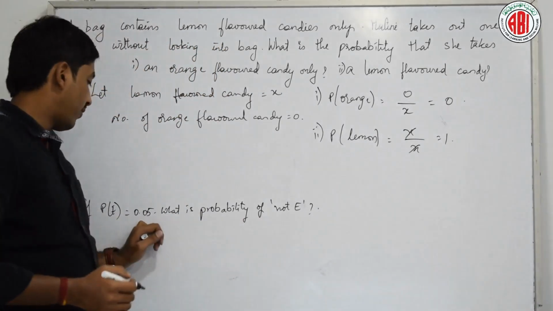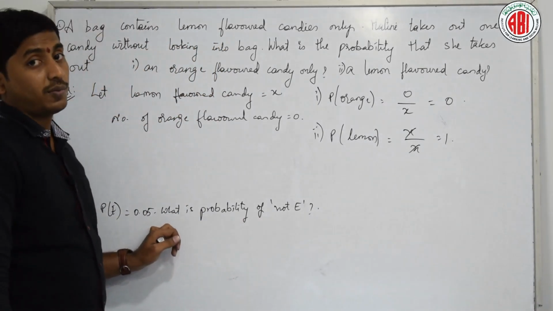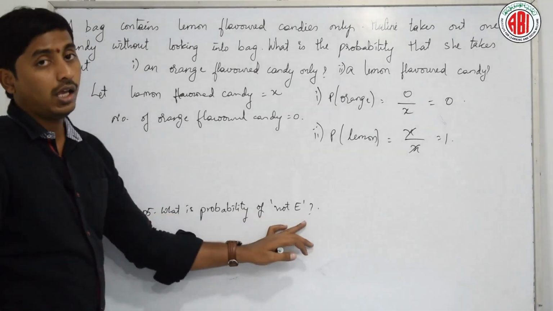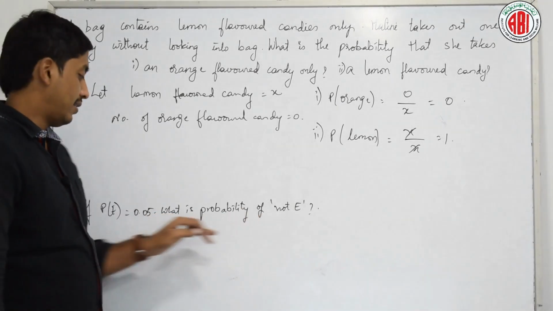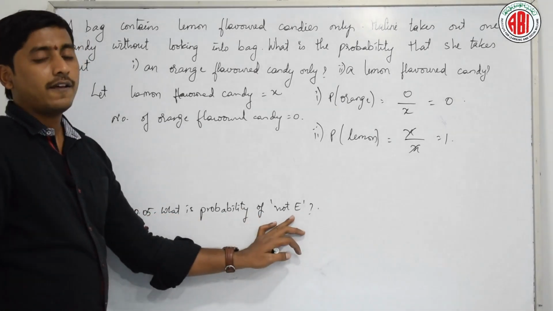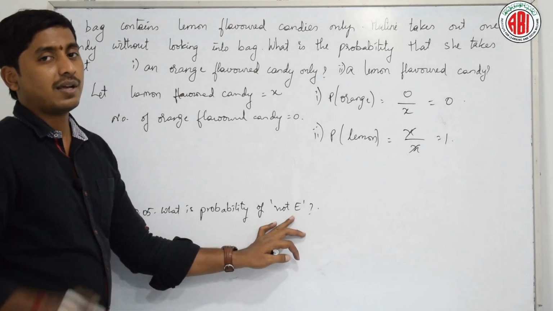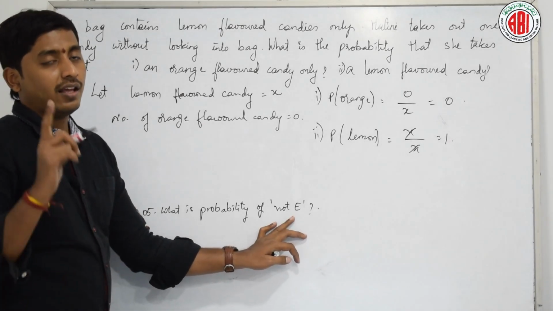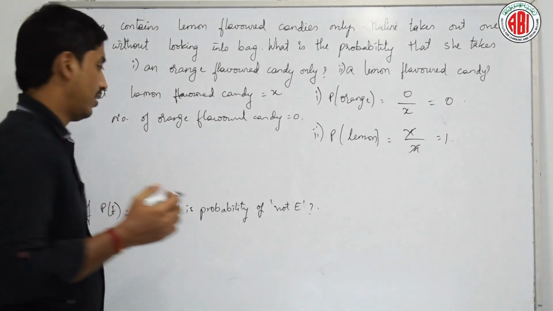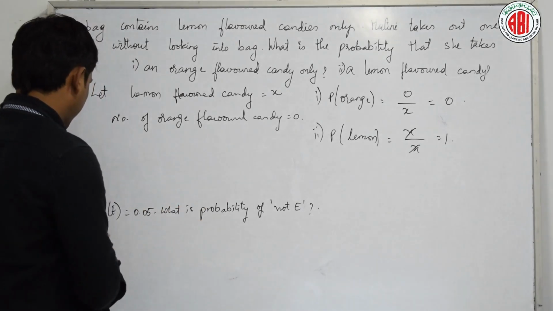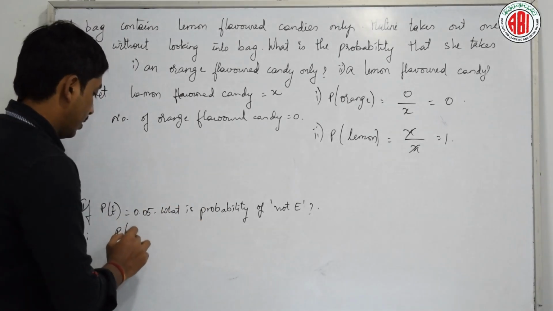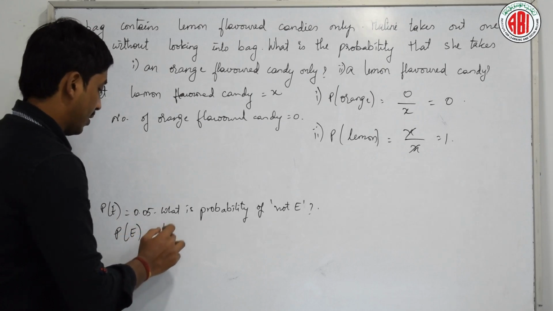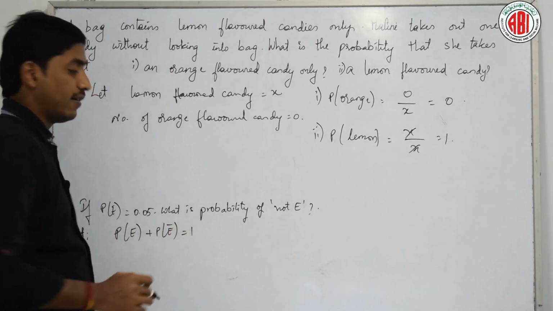He gave the probability of an event E as 0.05. What is the probability of not E? Tell me, this is successful probability and this is failure probability. What is the sum of successful and failure probability? 1. Just write it. Solution: I know that probability of E plus probability of E bar is 1.